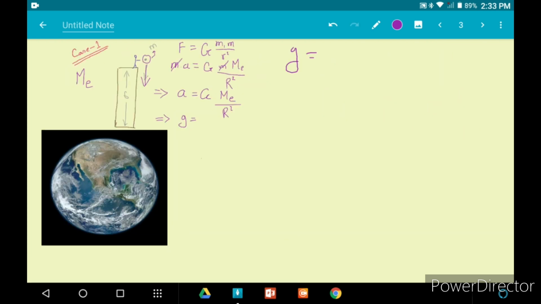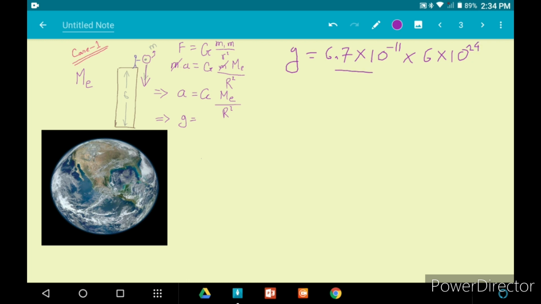Let's put all of the values here. Capital G is 6.7 into 10 to the power minus 11 multiplied by the mass of Earth, that is also approximately 6 into 10 to the power 24 kg, right?